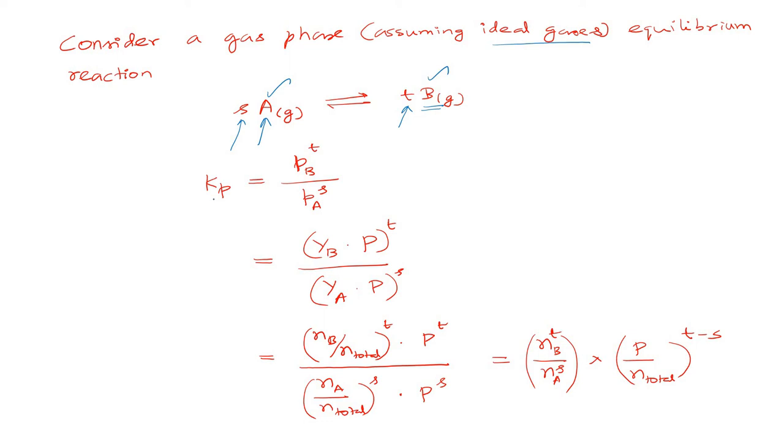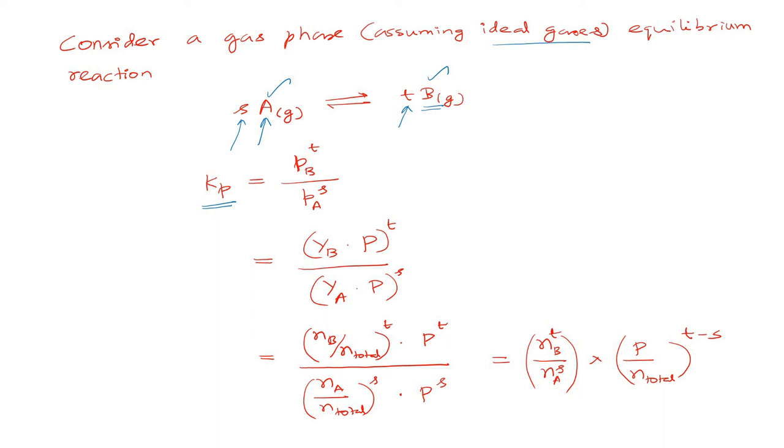How to write the equilibrium constant in terms of partial pressure? It can be written as the partial pressure of the product B power T divided by the partial pressure of the reactant A power S, where S and T are stoichiometric numbers.